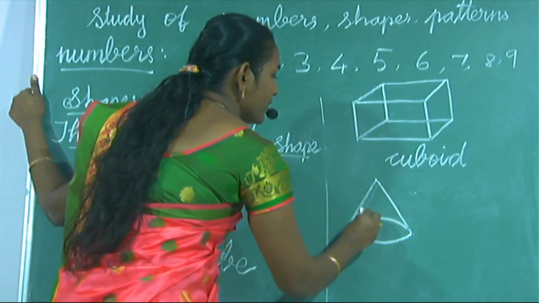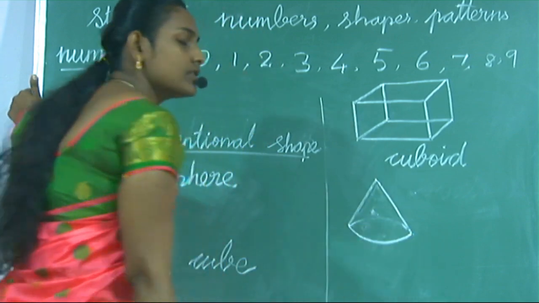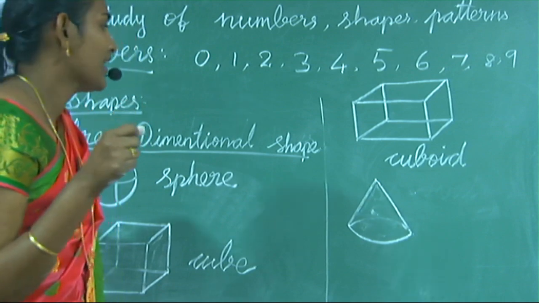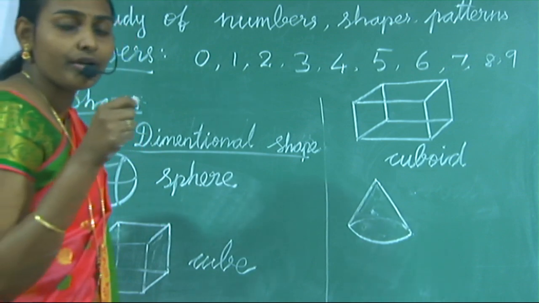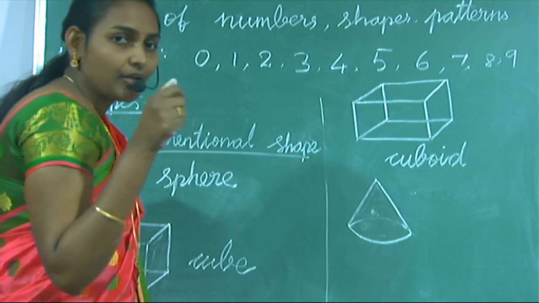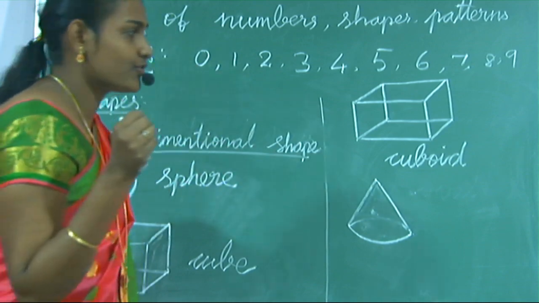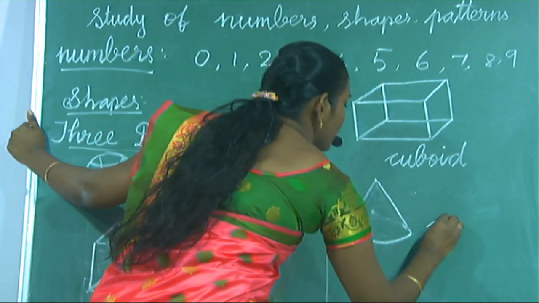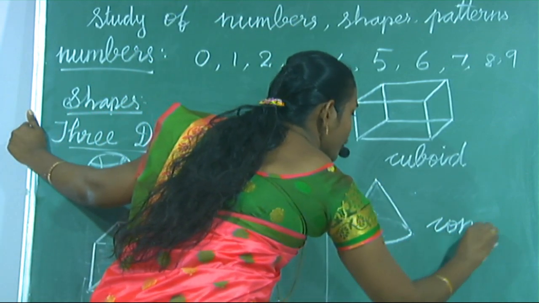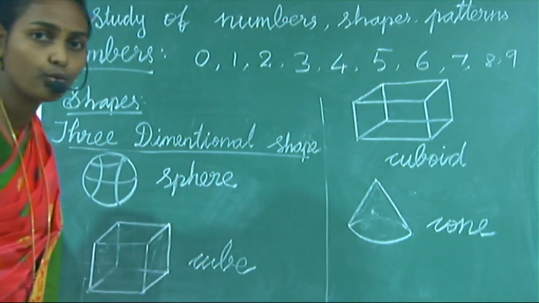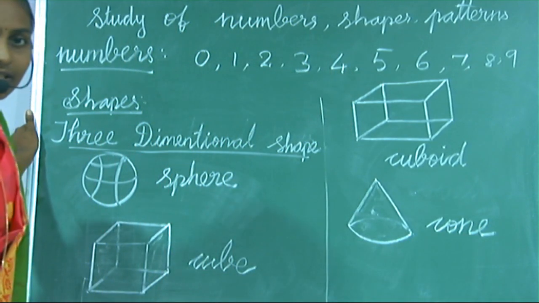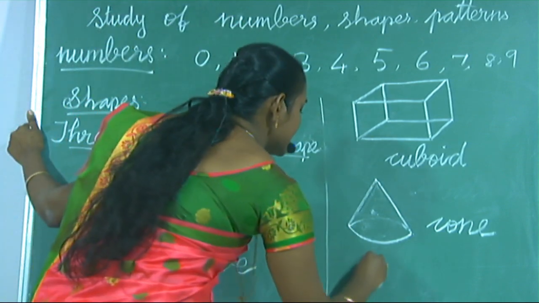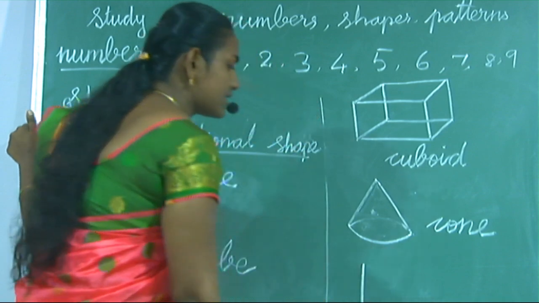Next, cone. Say some examples of cone. Your favorite ice cream, cone ice cream. Yes, that's an example of a cone. Next, a birthday cap. Yes, that is also an example of a cone. Okay, say the spelling, cone. C-O-N-E, cone. Next, cylinder.